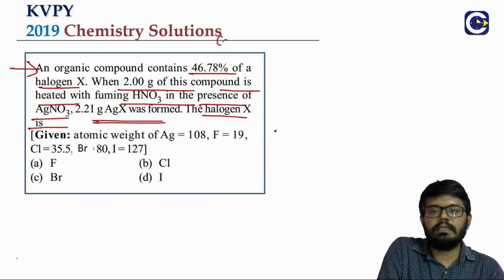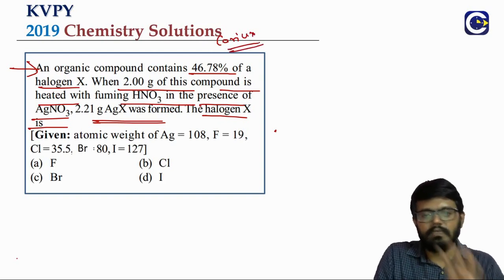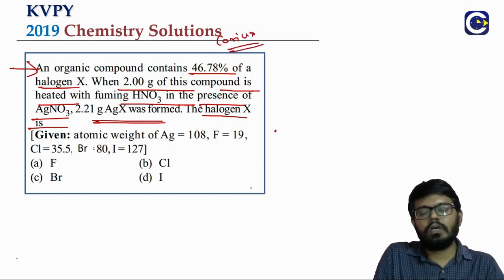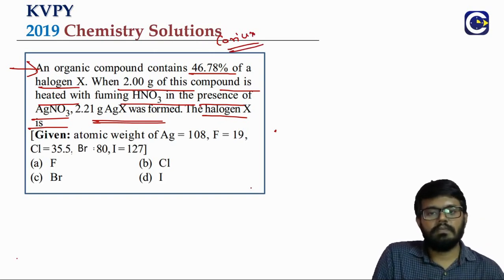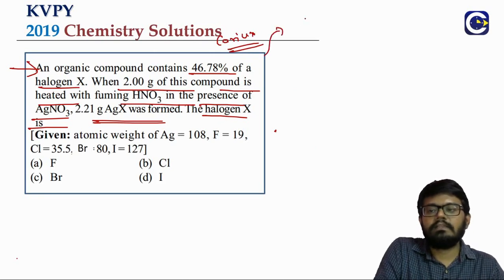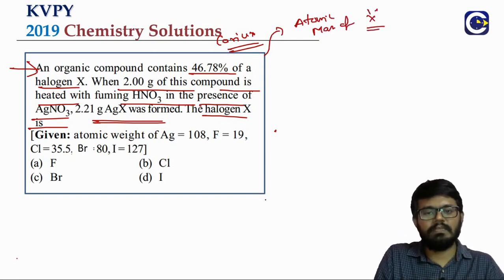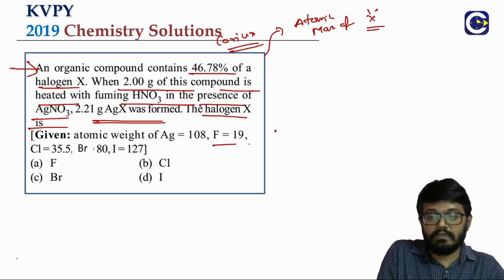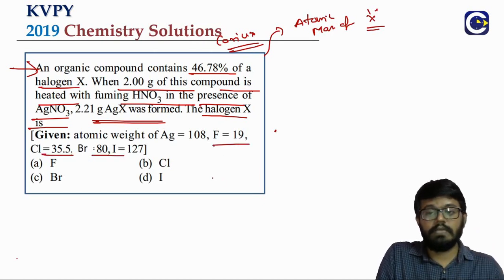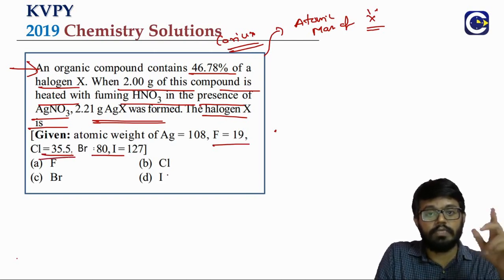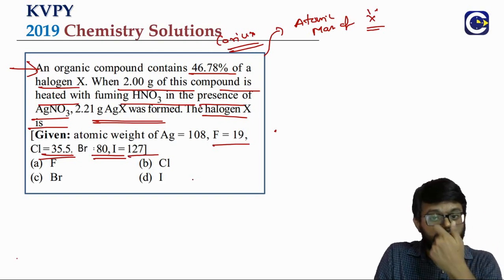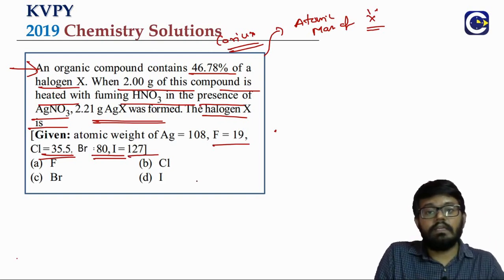So what is this estimation method? Halogens means we will talk about what? Carius method. But that and all is not required for us. We will just solve this question by using the basic concepts of chemistry itself. I will tell you what is the idea. The idea is we will try to find the atomic mass of the halogen X from the estimation method. They are giving the atomic masses. Look at it. Fluorine is what? 19. Chlorine, average atomic mass of the two isotopes, 35.5. Bromine is approximately 80. Iodine 127. Once we calculate the atomic mass, using that we will tell what is that halogen.